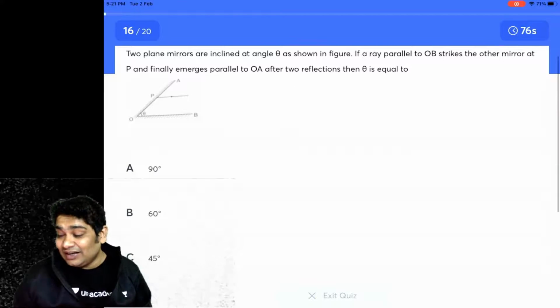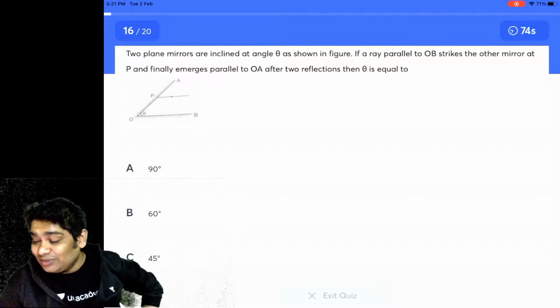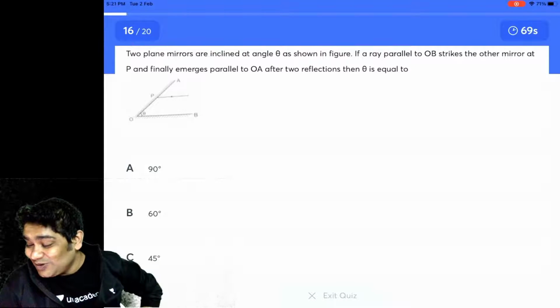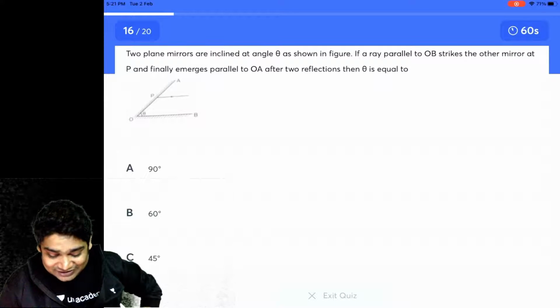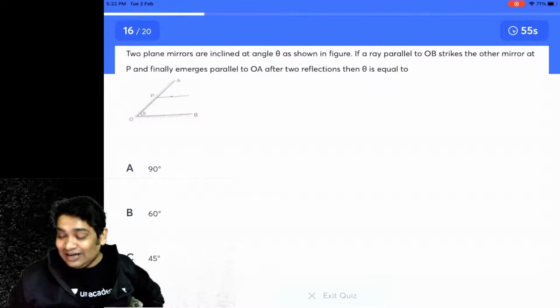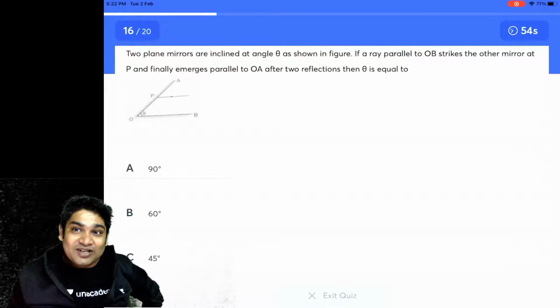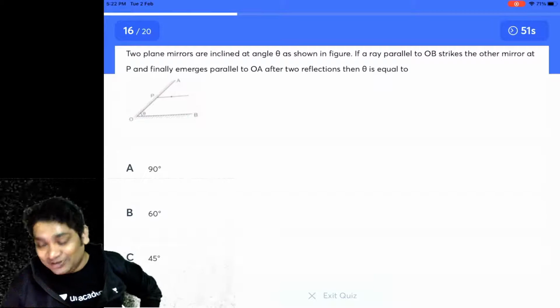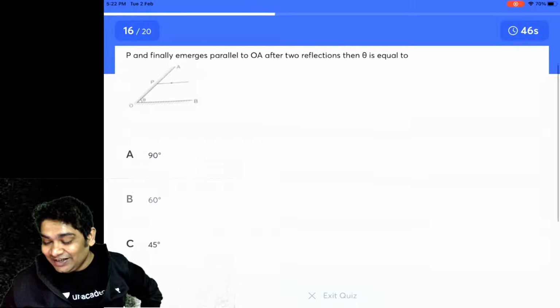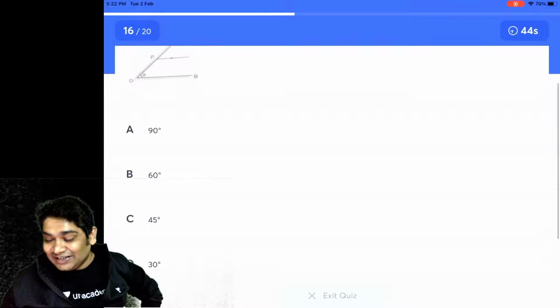Two plane mirrors are inclined at an angle theta, as shown in the figure. If a ray parallel to OB strikes the other mirror at P, and finally emerges parallel to OA after two reflections, then theta is equal to. Okay, this is exactly the question that I had discussed in the class. I had shown you the solution. This should be super simple. Your options are A 90 degree, B 60 degree, C 45 degree, or D 30 degree?